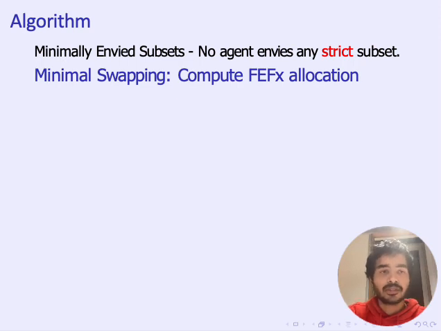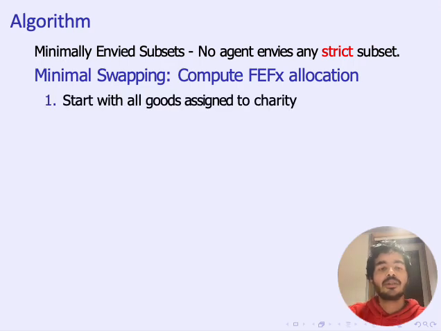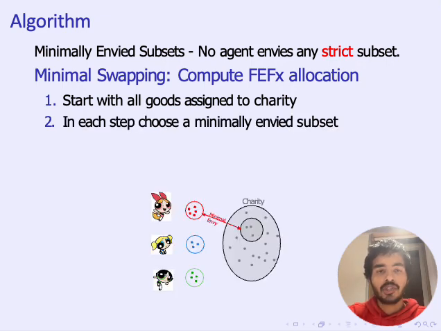And we use the construct of minimally envied subsets as follows. And here's the algorithm. First, we start with all the goods assigned to charity. So initially, all the agents have no goods and they have empty bundles. In each step, we choose a minimally envied subset of goods from the charity. As you can see in the figure, we choose a minimally envied subset of goods, and let's suppose that the red agent envies that minimally envied subset.